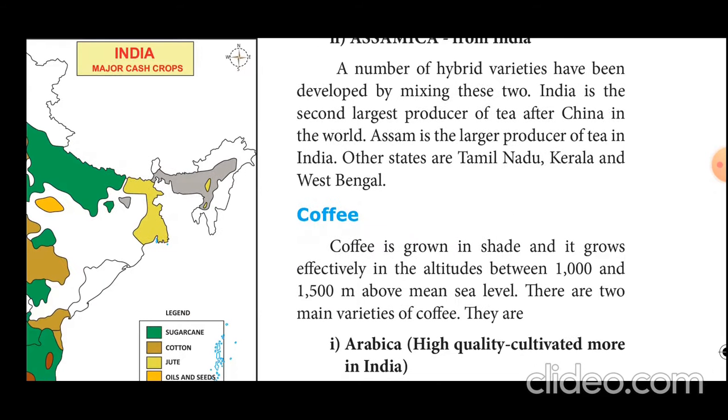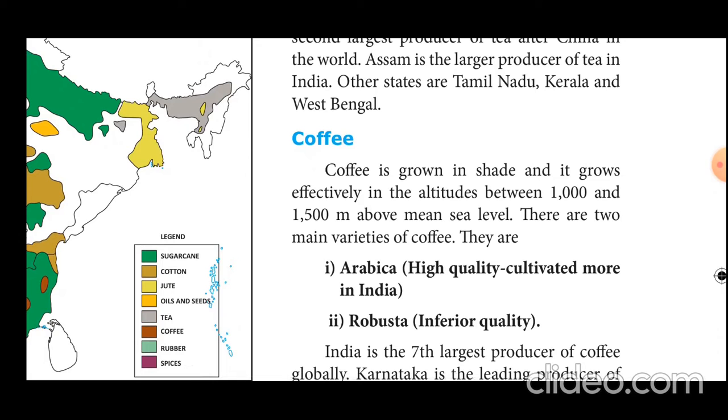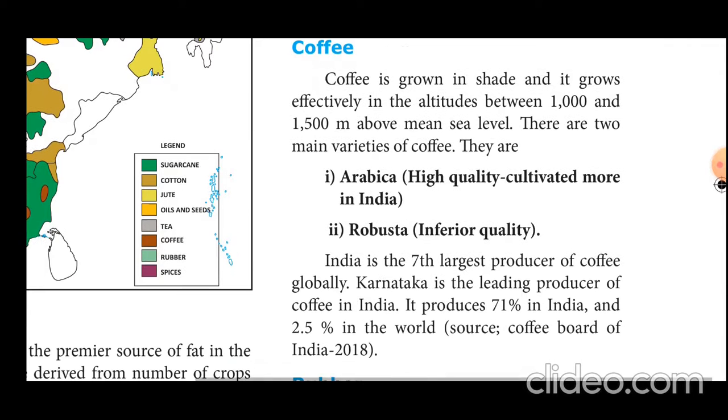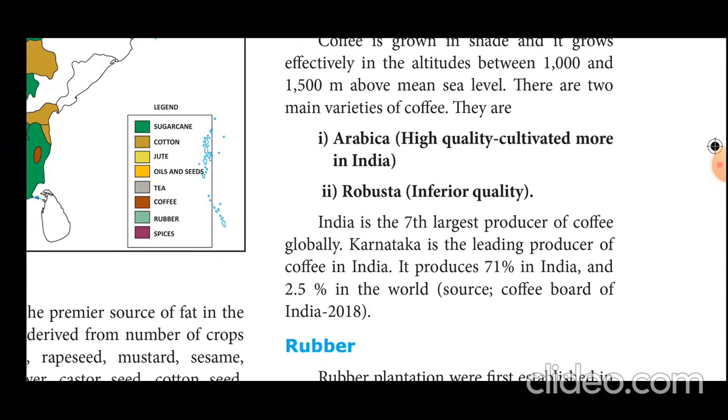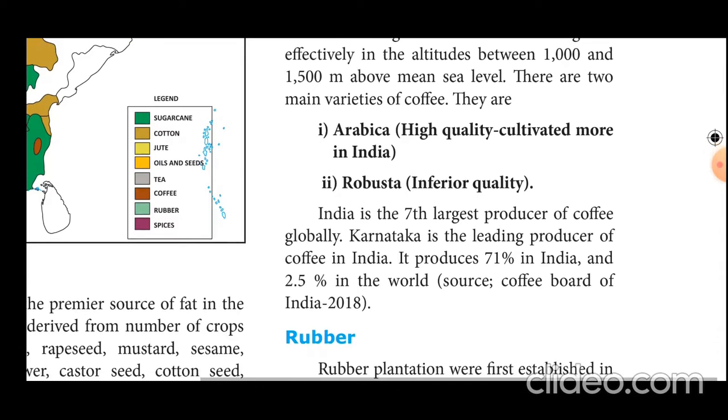Coffee is grown in the shade and grows effectively at an altitude between 1000 and 1500 meters above mean sea level. There are two main varieties of coffee: Arabica, high quality seed, and Robusta, inferior quality. India is the seventh largest producer of coffee globally. Karnataka is the leading producer of coffee in India.